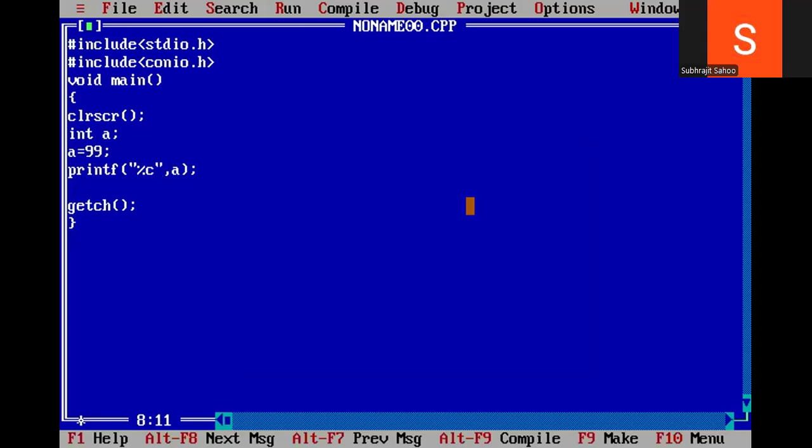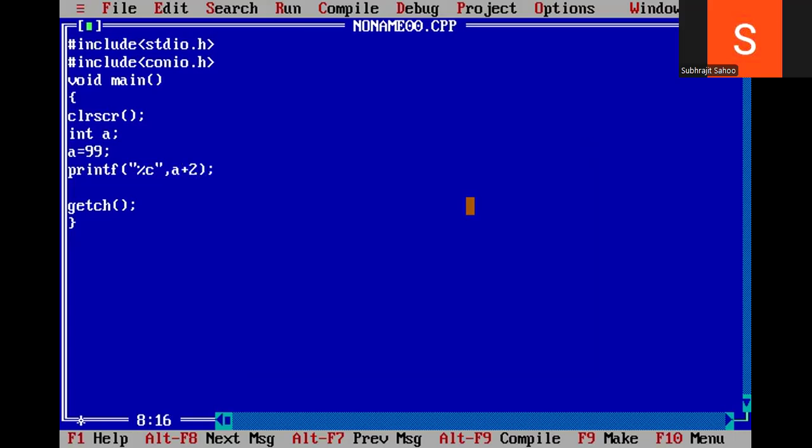So internally this is happening. The value of a is an integer and the variable a is an integer, because I have declared int a and stored the integer value 99 in a. But how did the output magically change? Because of the format specifier. This is nothing but internal typecasting, or internal data type conversion. Observe carefully. Suppose I write a plus 2.